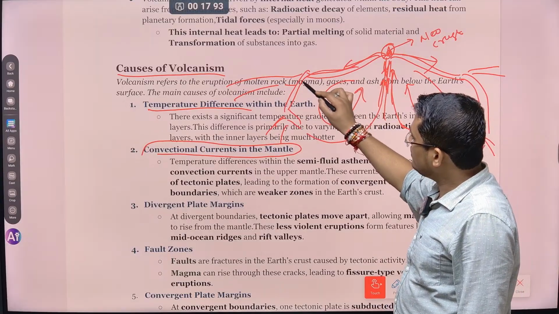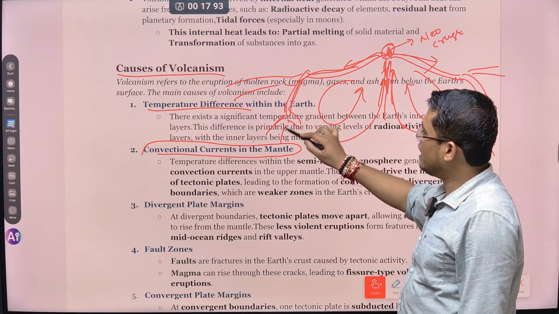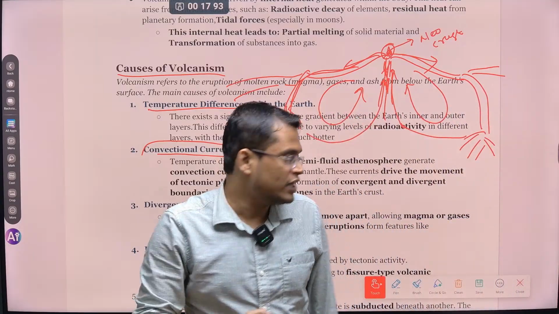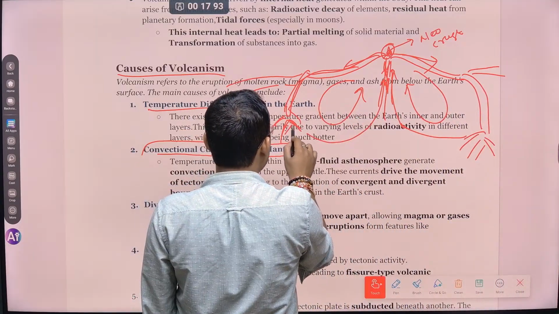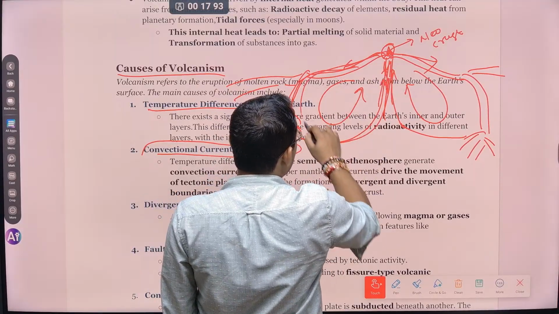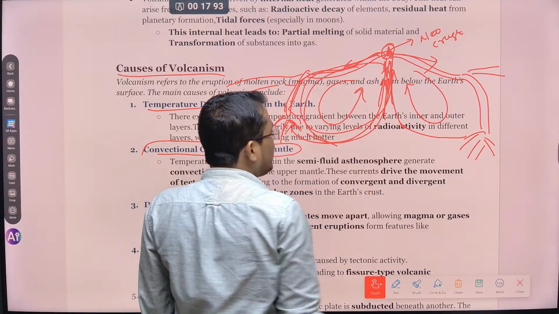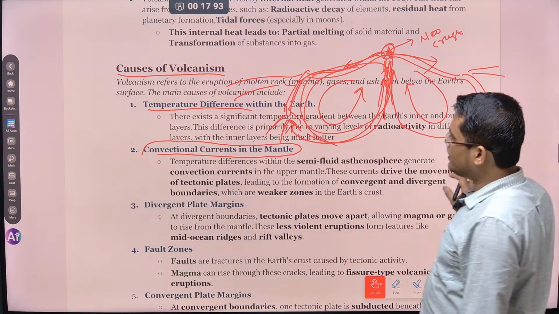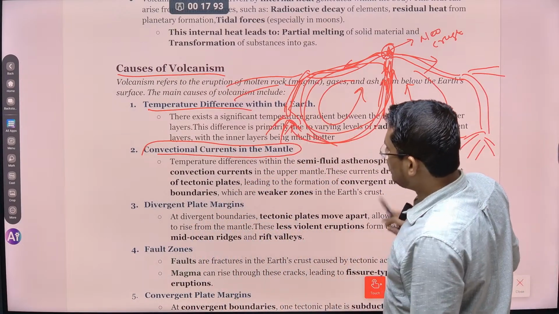This plate, because it is heavy, goes inside, and inside the temperature is very high, even thousands of degrees, and so this plate melts down and forms magma, and then magma again moves in this way. It is moving like a cycle, and this is what is called the convective cycle. ठीक है, convective cycle उसको हम बोलते हैं. So this is the second.